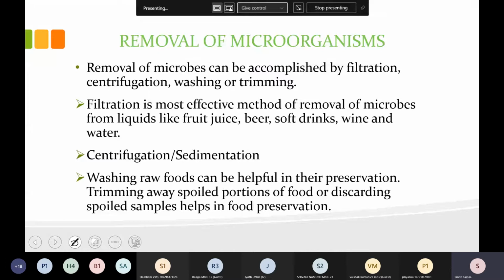Okay, so like this, and filtration, as in many fruit juices, beer, soft drinks, wine and water, when these are produced on the industrial basis, they go through so many filtrations, and before the start of the step, washing is there. So all these things are again removing the microbes before the processing. Okay, so this is also one type of preservation technique.